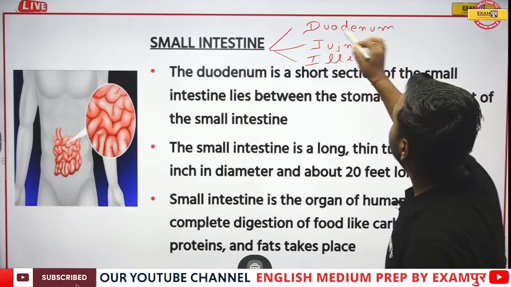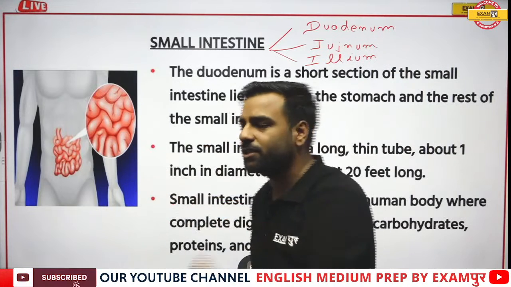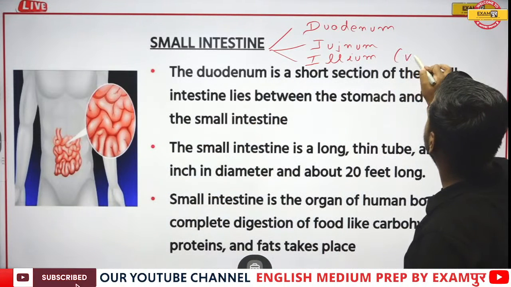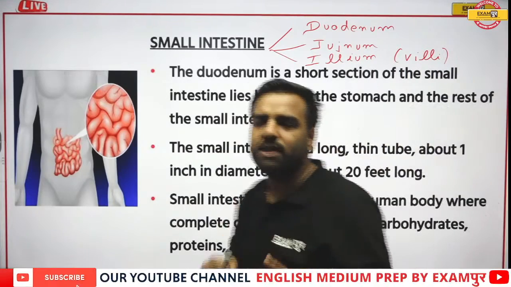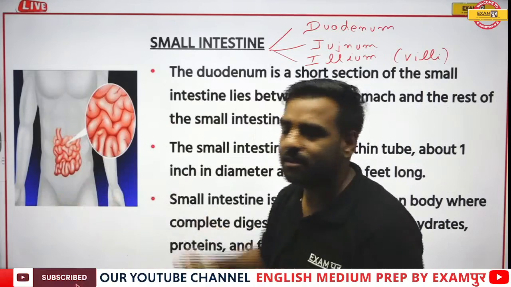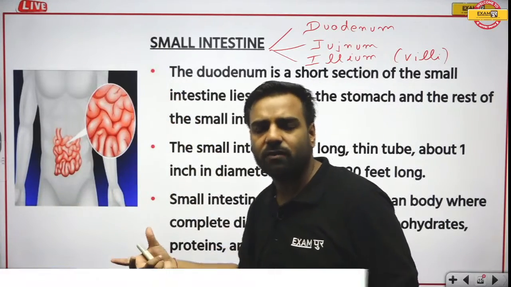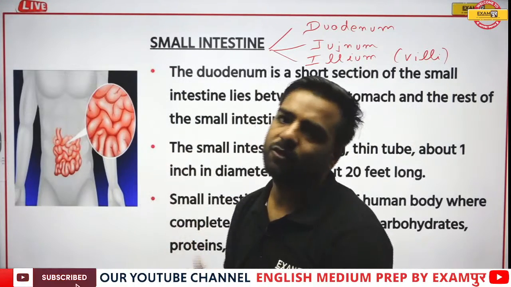Now here, this duodenum, jejunum, ileum are the parts of the small intestine. It is asked in the examination. And here, there's a structure which is known as villi. It is a finger-like projection where the maximum digestion occurs. So this is asked in the examination. Which particular part of the digestive system has the maximum digestion? Here, small intestine would be the correct answer.